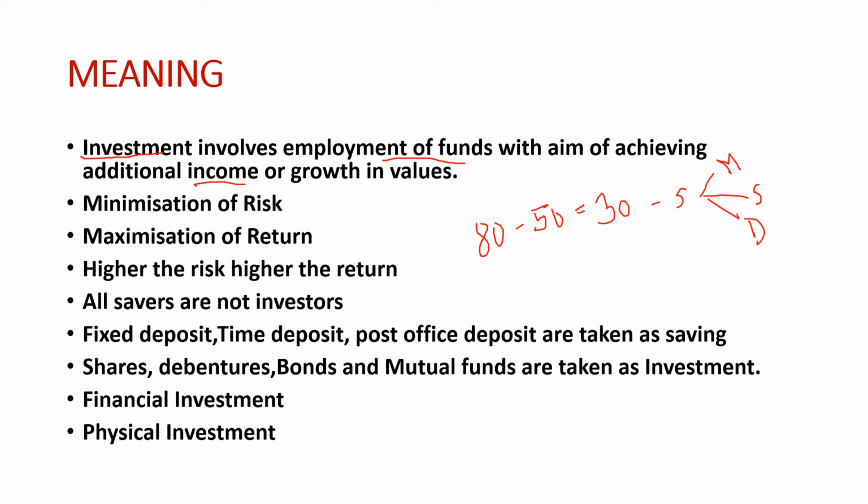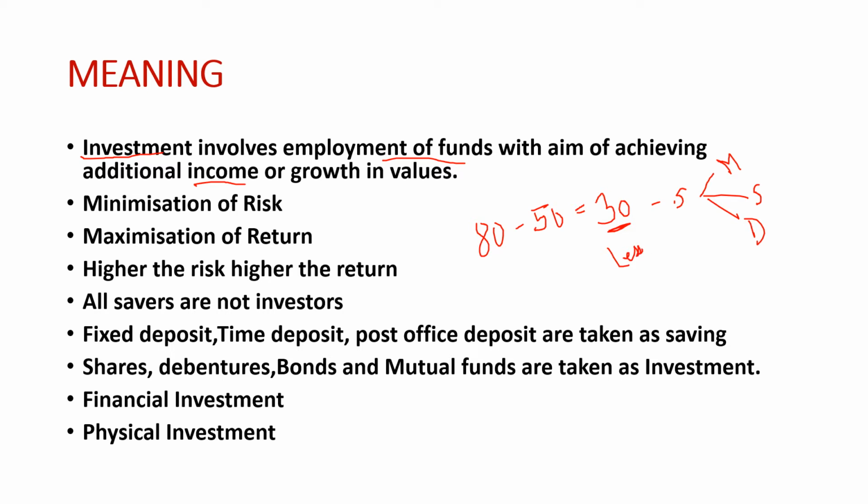Saving helps us earn a very low return in comparison to investment. Let us take an example: I have a 30,000 surplus amount and I keep it in my bank account, so it will give me very little interest.